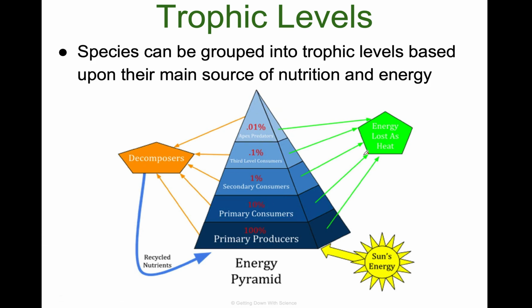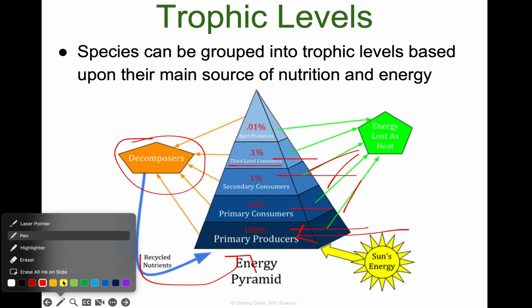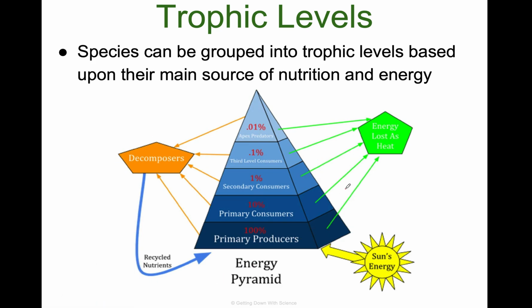So each one of these we call a trophic level: primary producer, primary consumer, secondary consumer, tertiary. It says third level consumer. It's called a tertiary consumer. Decomposers get nutrition from all of the levels. They decompose everything, and recycled nutrients go back into it. The sun's energy comes down into the primary producers. We know that from photosynthesis. And in all of these trophic levels, energy is lost as heat. We're going to talk quite a bit more about this as the slides go on. So pause here to take notes for this.